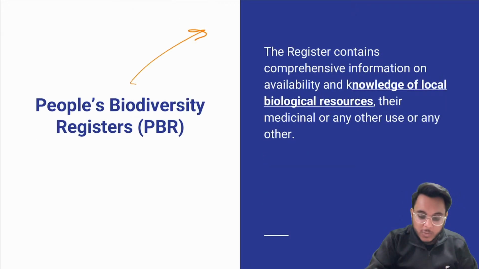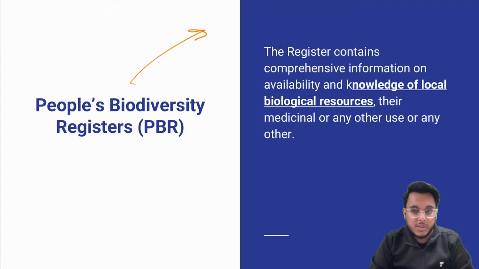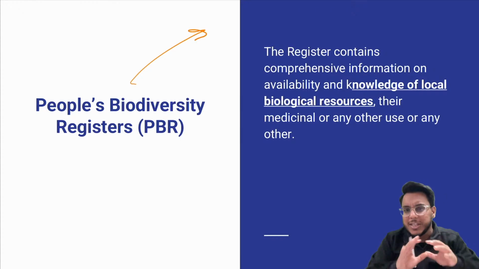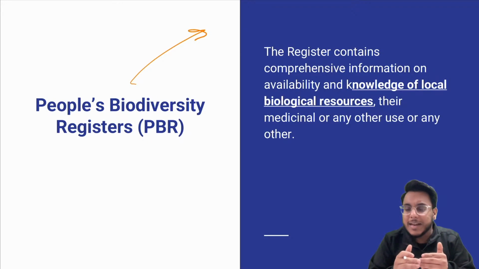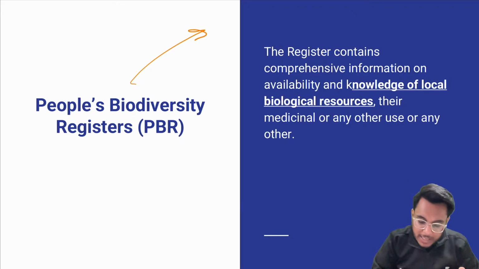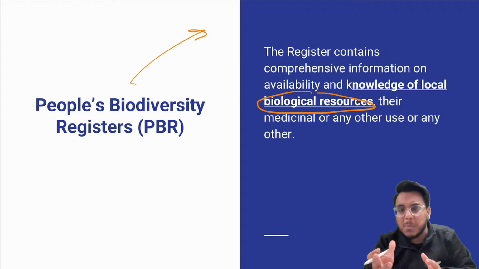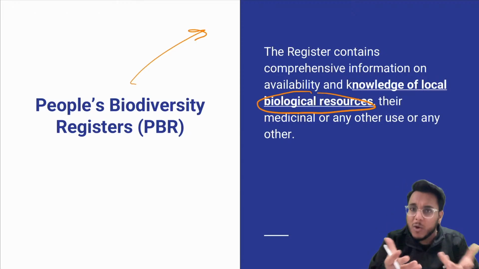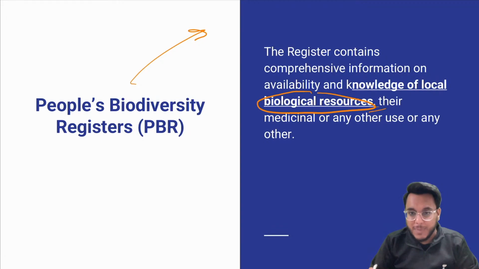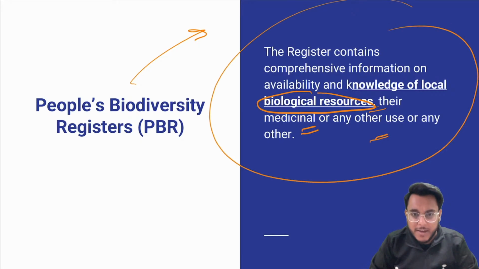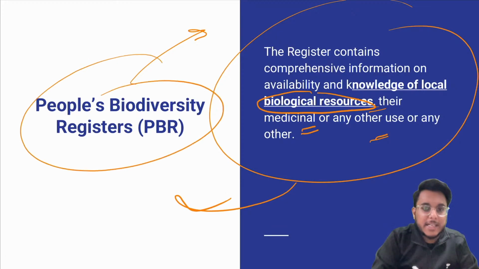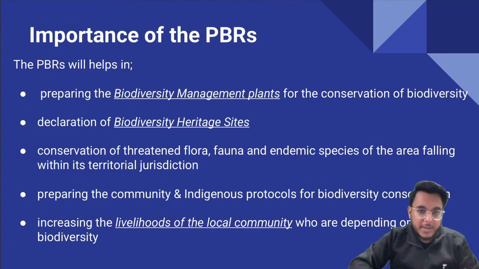Now, the question comes: what is this People's Biodiversity Register? This register is a kind of document, a database, which contains information about the biological resources, medicinal flora and fauna found in a particular region. Knowledge of local biodiversity, biological resources, and knowledge about medicinal plants and any other plants found there, all that biodiversity-related information is put in this People's Biodiversity Register.